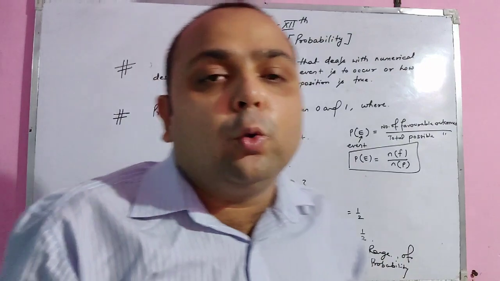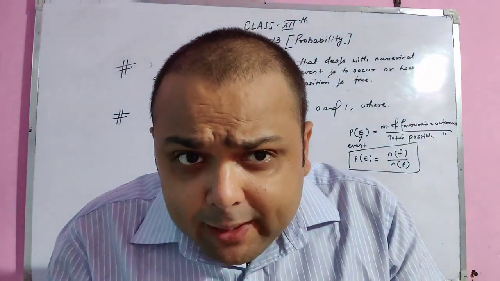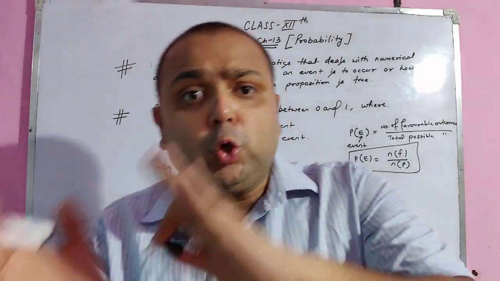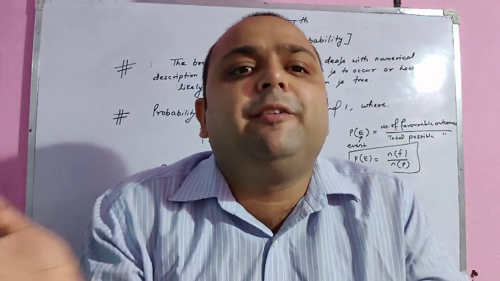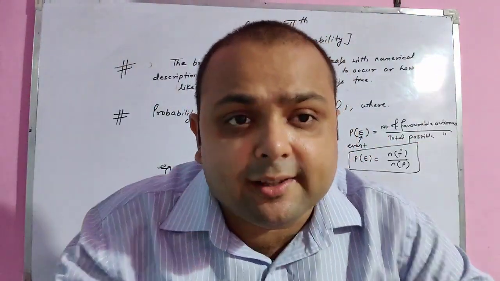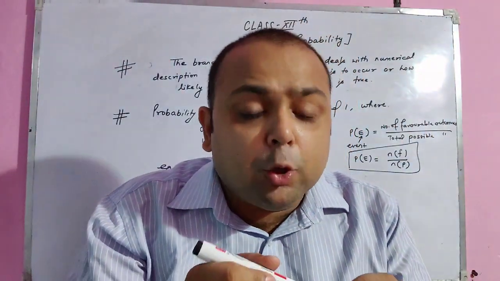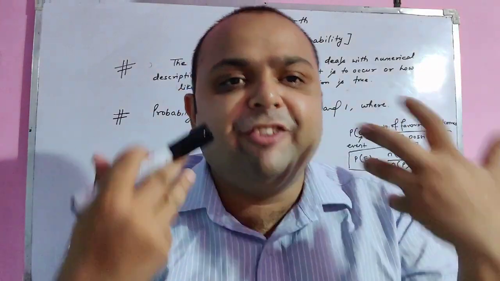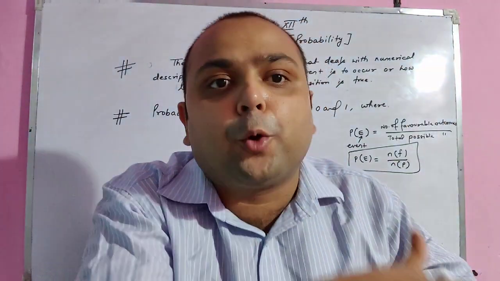In this way we can calculate the probability of many events, but the probability must lie from 0 to 1 only. It can be 0, it can be 1, or it can be in between 0 and 1. It can never be negative and it can never be greater than 1. In the next slide, I am going to show you some of the definitions related to class 12th probability.